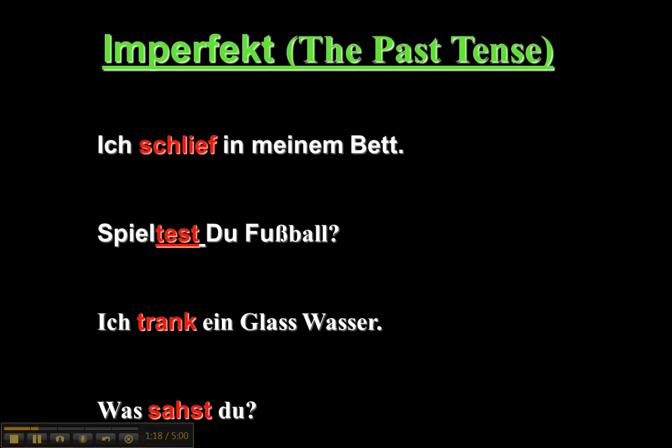Ich schlief in meinem Bett. Spieltest du Fußball? Ich trank ein Glas Wasser. Und was sahst du? Again, for weak verbs, they simply follow a pretty standardized rule, and that rule is they end in these endings, ta, tes, ta, ten, tet, ten. So again, with lernen, ich lernte, du lerntest, lernte, wir lernten, ihr lerntet, sie lernten. But there are also strong verbs like ich schlief or ich trank.